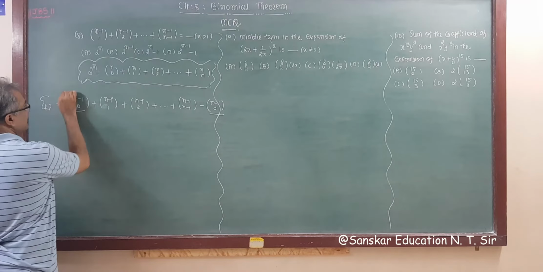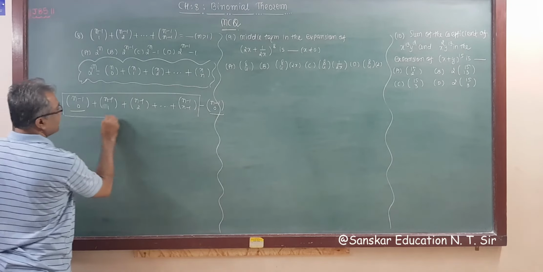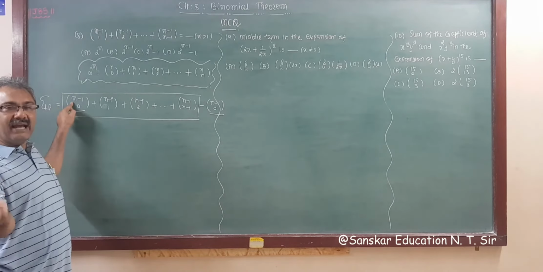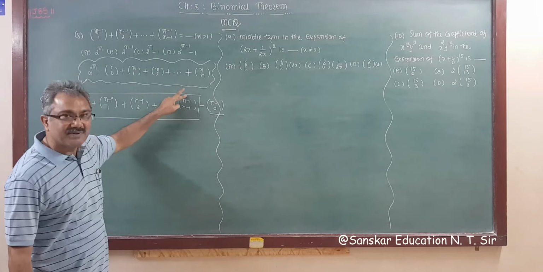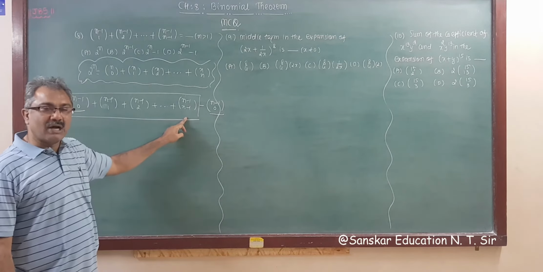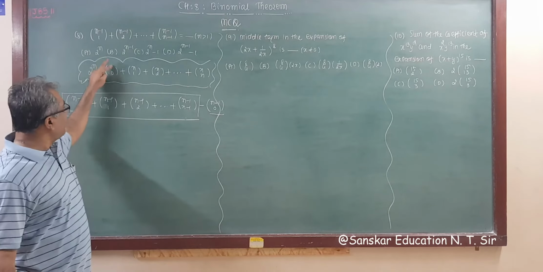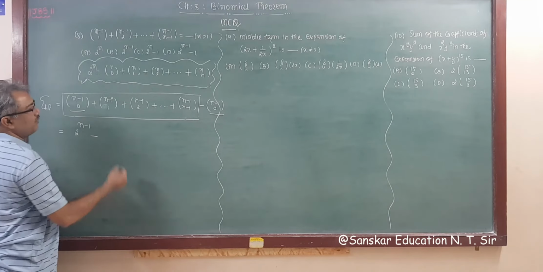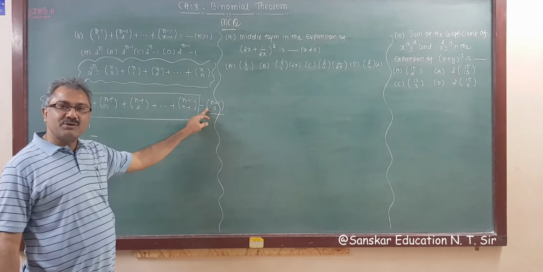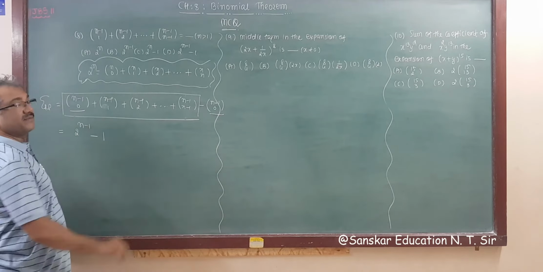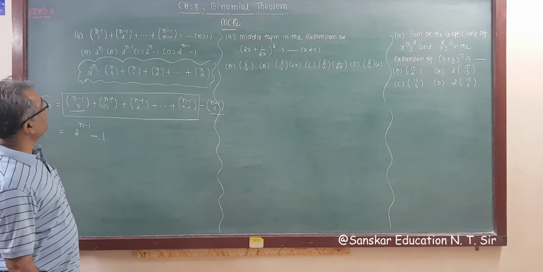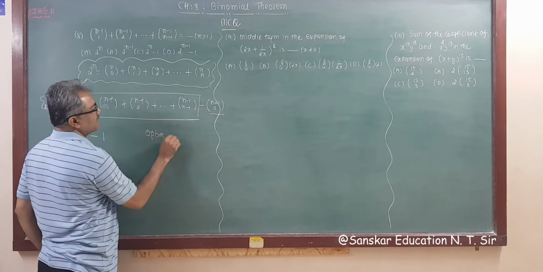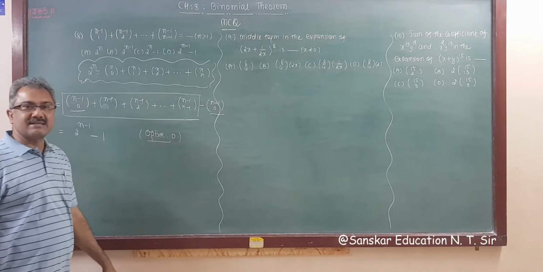Now what is this? This term starts from n c0, where n is n minus 1 here, and ends with always ncn, so n minus 1 c n minus 1, right? So the answer of this is 2 raised to n, and n is n minus 1, so the answer is 2 raised to n minus 1. And you know anything c0 is always 1, so 2 raised to n minus 1 minus 1, that is option D, your correct answer, right? Option D is your correct answer.